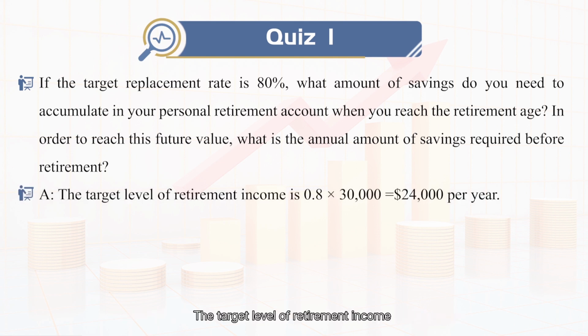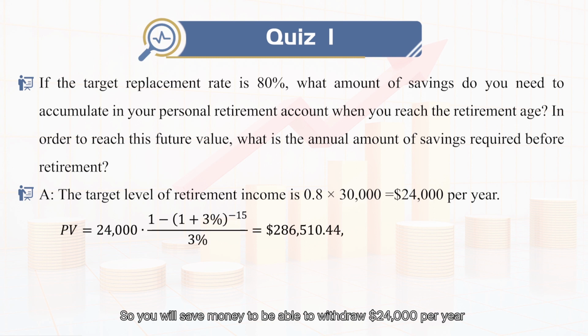The target level of retirement income is replacement rate 0.8 multiplied by 30,000, which is $24,000 per year. So you will save money to be able to withdraw $24,000 per year from age 66 to 80, that is 15 years.